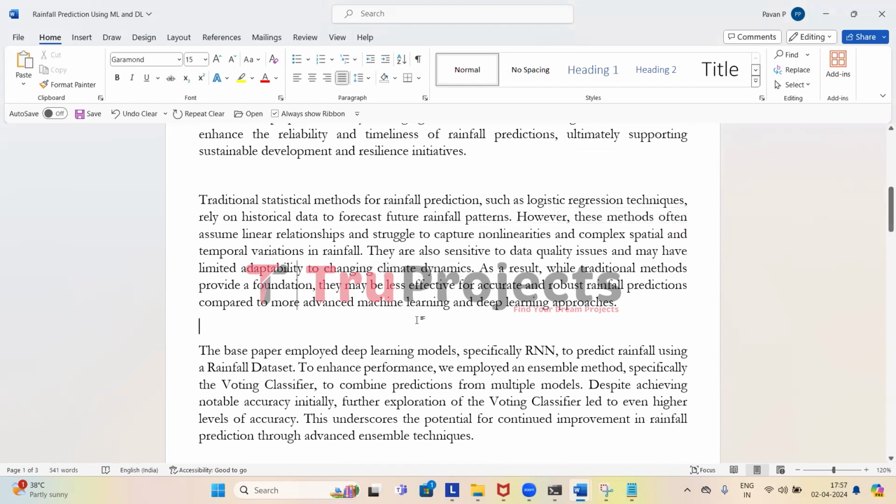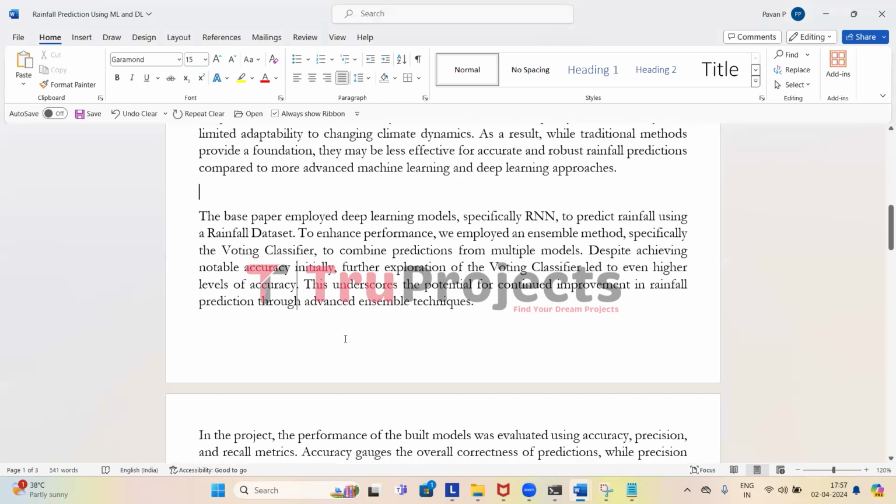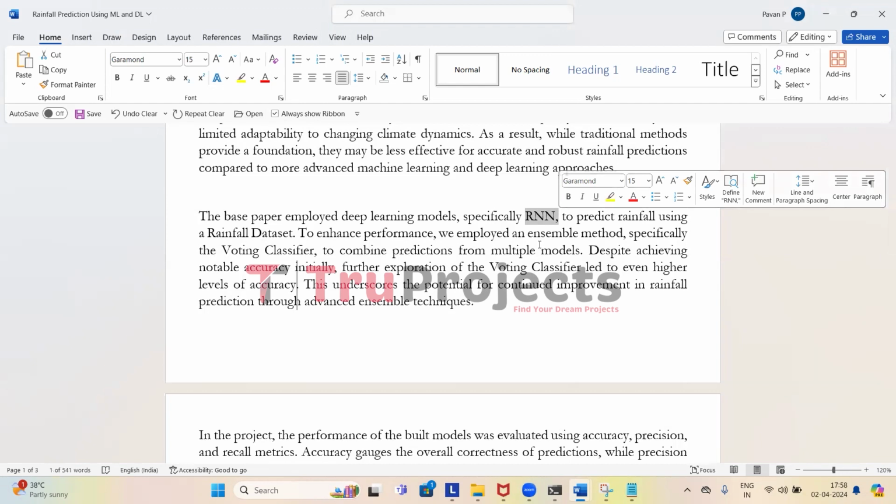So to overcome those limitations, in the base paper, the author has proposed specifically RNN, that is, recurrent neural network. It is a deep learning model. A recurrent neural network processes sequential weather data by maintaining an internal memory of past observations, and that allows it to learn temporal patterns in rainfall data. During training, RNNs learn to map historical weather sequences to corresponding rainfall values, enabling them to predict future rainfall based on learned patterns.